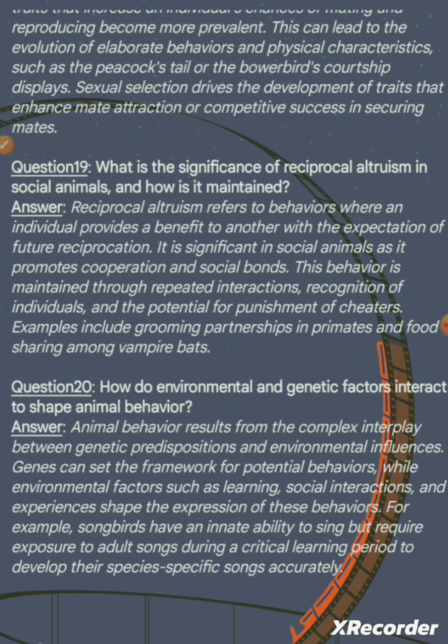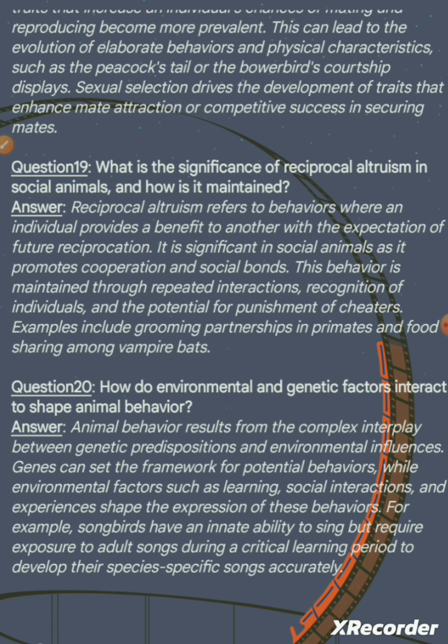It is significant in social animals as it promotes cooperation and social bonds. This behavior is maintained through repeated interaction, recognition of individuals, and the potential for punishment of cheaters. Examples include grooming partnerships in primates and food sharing among vampire bats.